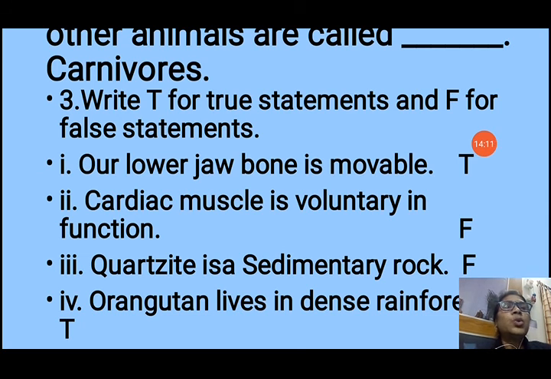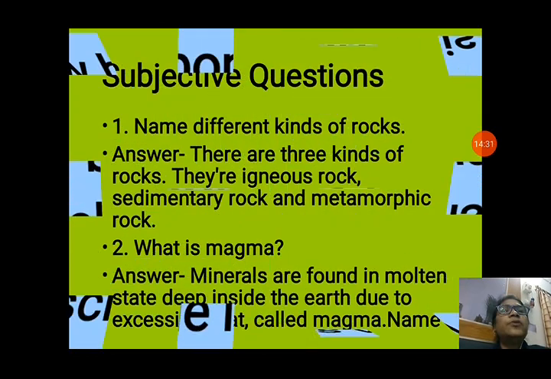We cannot control the heart muscles. The beating of the heart we cannot control. Pumping of the blood we cannot control. So it is involuntary in function. Third number, quartzite is a sedimentary rock. It is also false because quartzite is a type of metamorphic rock. Number 4 is, orangutan lives in dense rainforest. Yes, it is true. They are living in the rainforest, deep and dense.